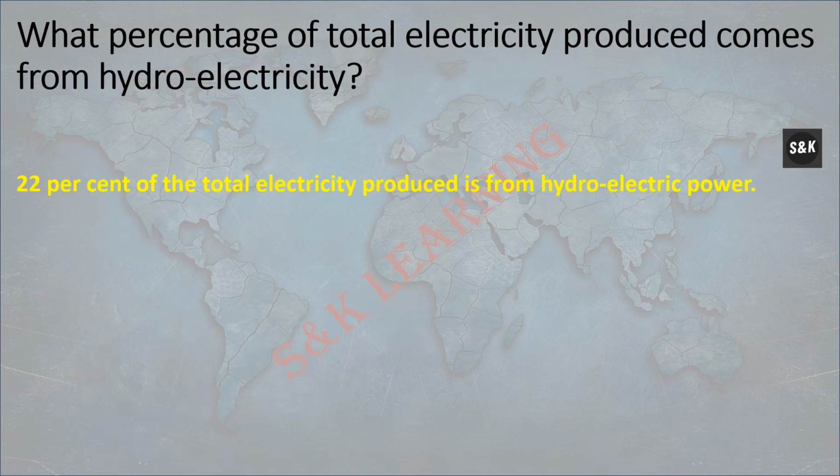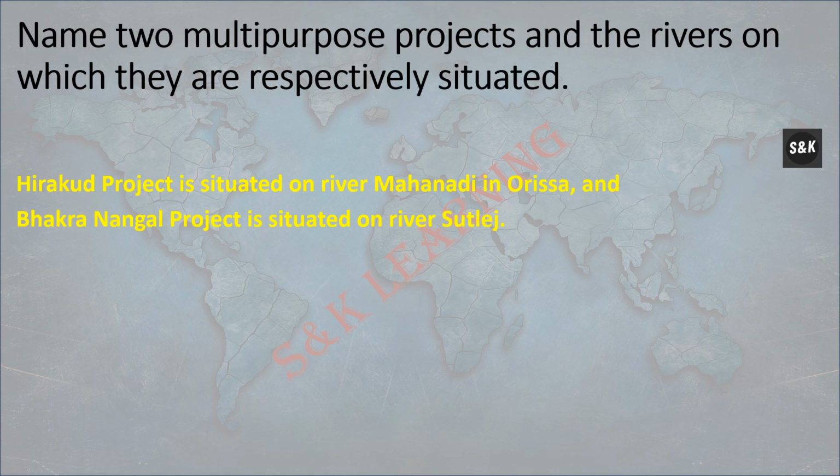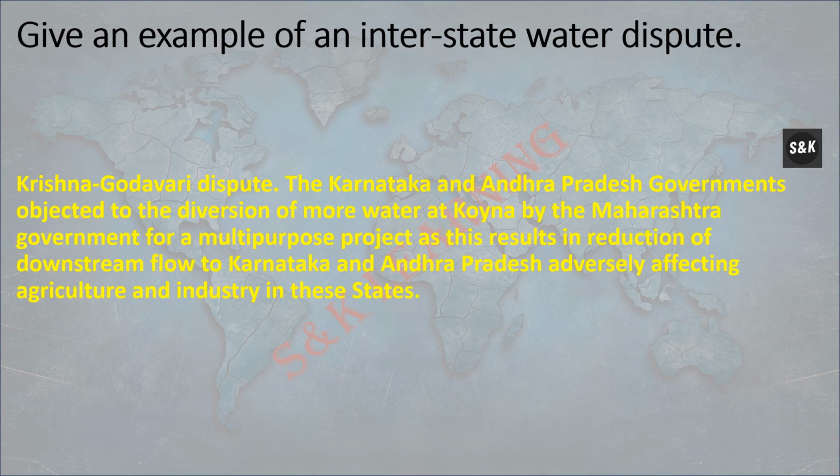What percentage of total electricity produced comes from hydroelectricity? 22% of total electricity produced is from hydroelectric power. Name two multipurpose projects and the rivers on which they are respectively situated. Hirakud project is situated on the river Mahanadi in Orissa, and Bhakra Nangal project is situated on the river Satluj.